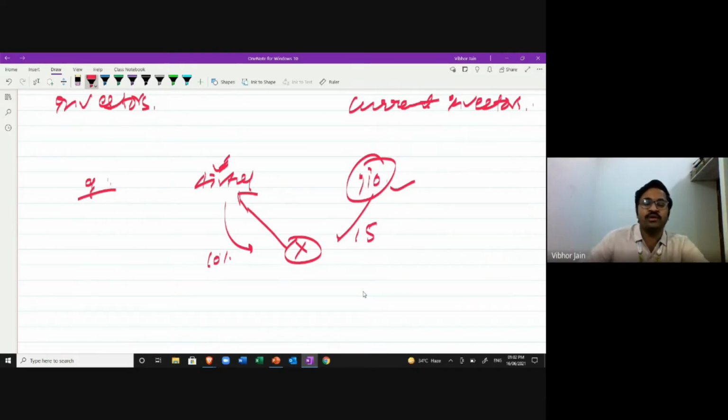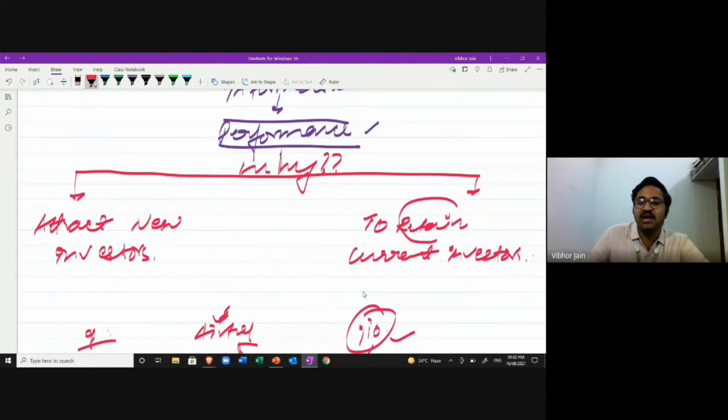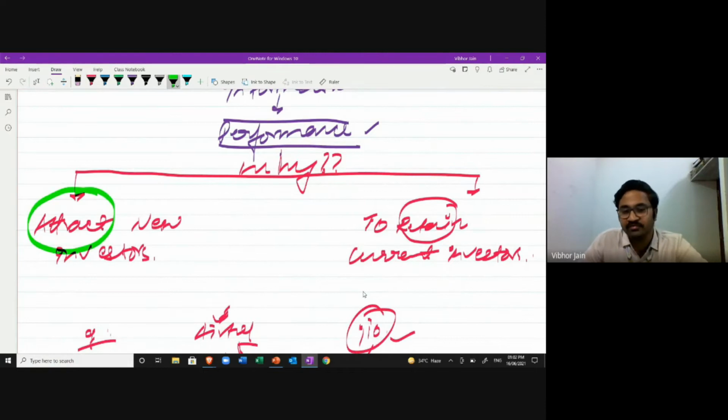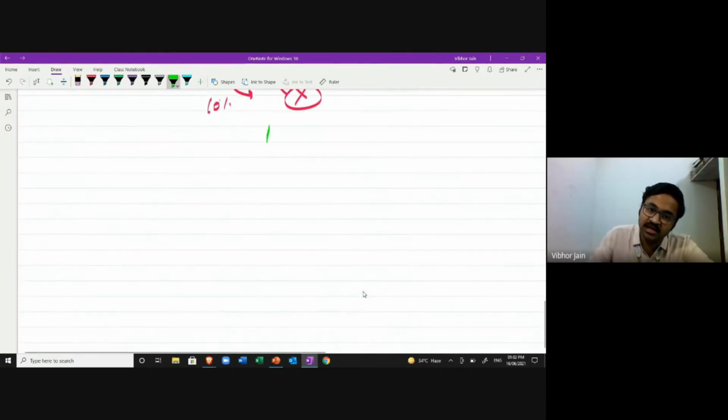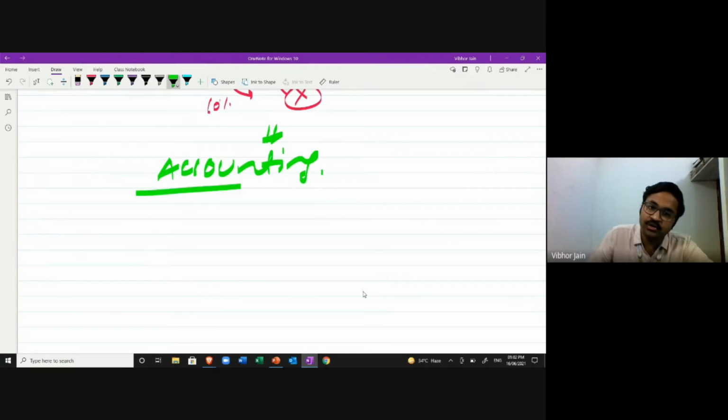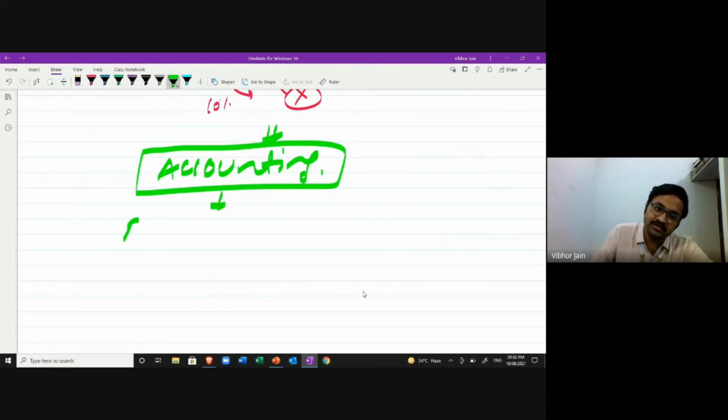So the company wants to retain current investors and the company wants to attract new investors, so that whenever we require funds in the future, the funds are readily available and people are willing to give their funds to me. And in return, I'll make them the owner of the company. By giving you the share of the company, I'm making you the owner of the company. And that is why we need accounting. What is accounting? Accounting is the report of performance of the company.